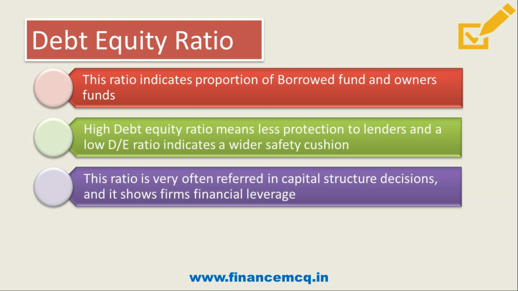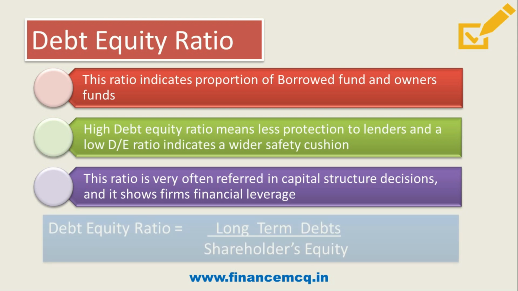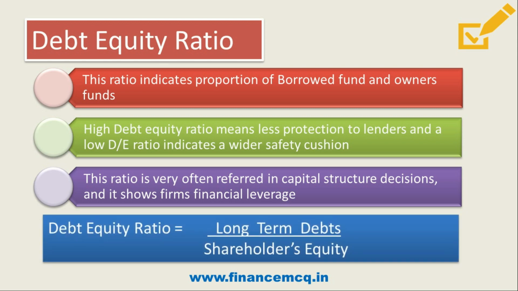And friends, this ratio is very often referred in capital structure decision, and it shows the firm's financial leverage. This debt equity ratio is calculated as long-term debts upon shareholders' equity. And what does your long-term debts cover? It covers all your external borrowings, that is your long-term loans, debentures, bonds, or any other external borrowings that you have taken, and then divided by shareholders' equity, which consists of your equity share capital, preference share capital, and your reserves and surplus. So that will be part of your shareholders' equity.